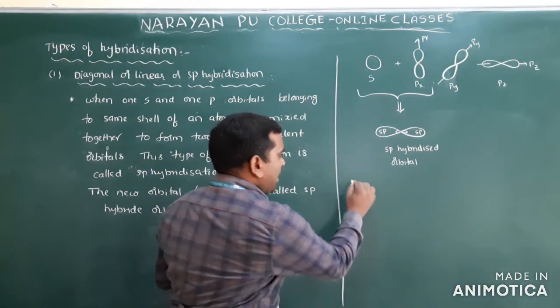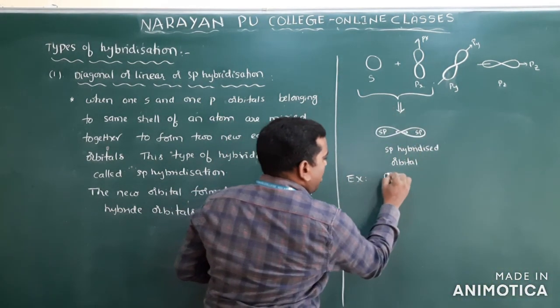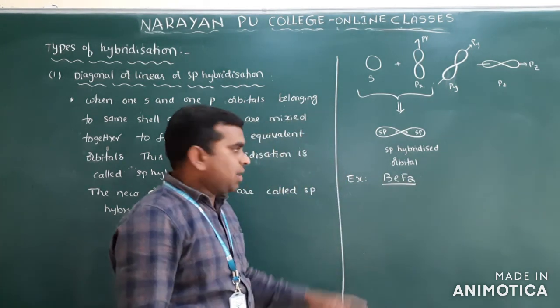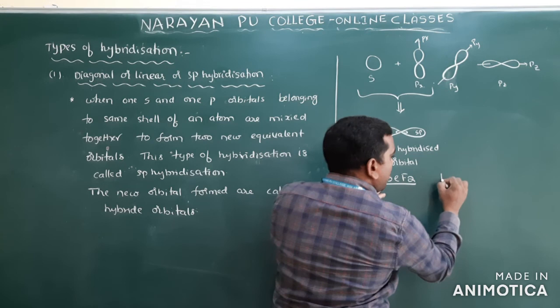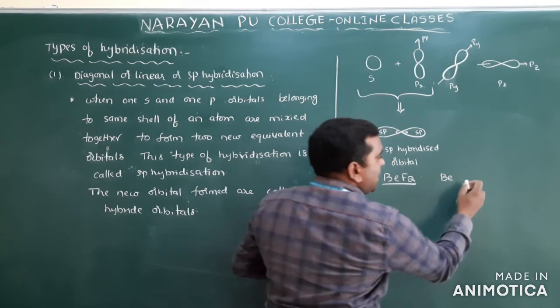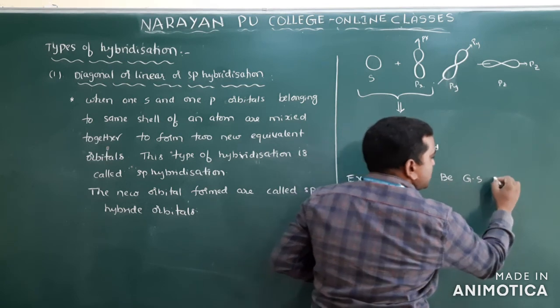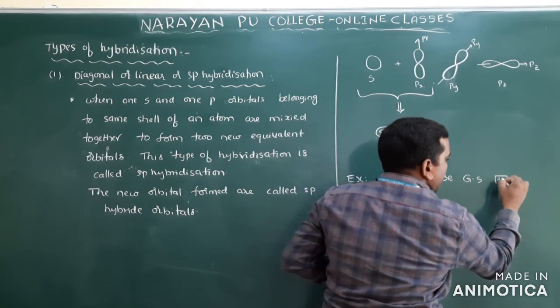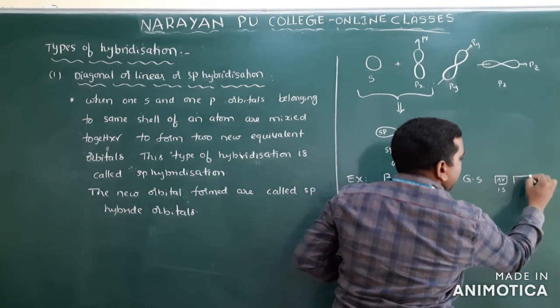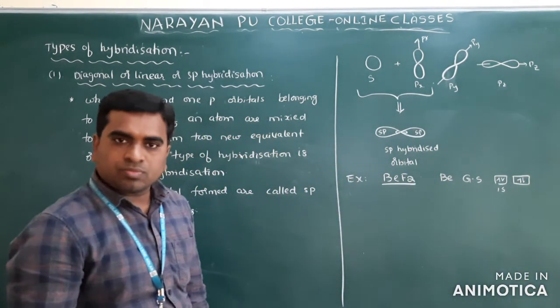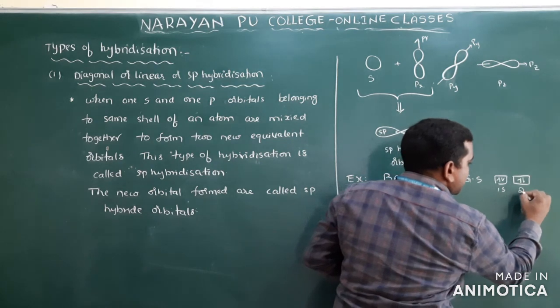Now I will take one example, the formation of BeF2. How will this be formed? Clear? Beryllium. You already know beryllium. Beryllium ground state, GS means ground state: 1s2 2s2, isn't it? So 2 electrons are present here, and another 2 electrons are present here. Clear? So here this is 2s.